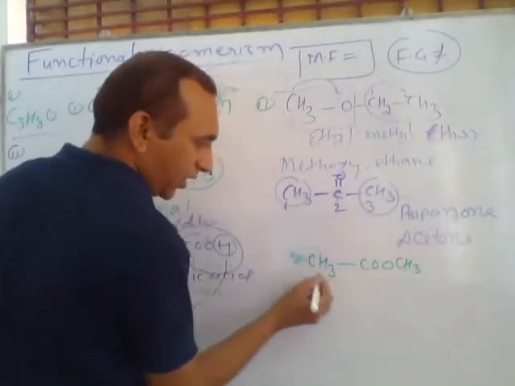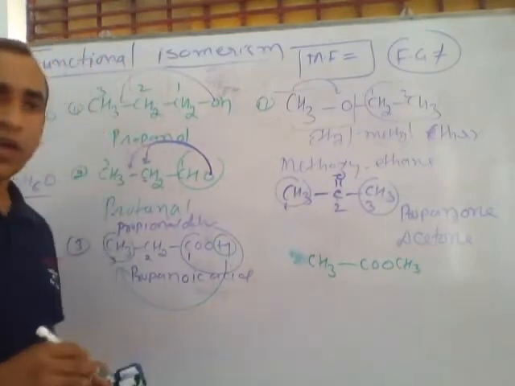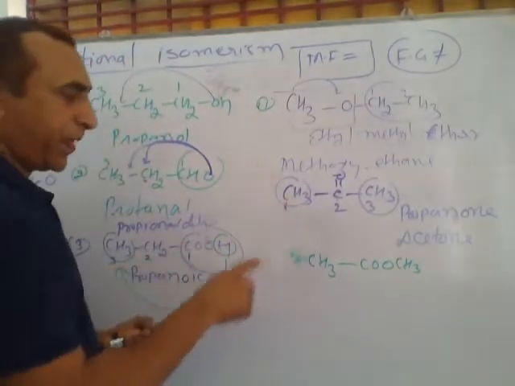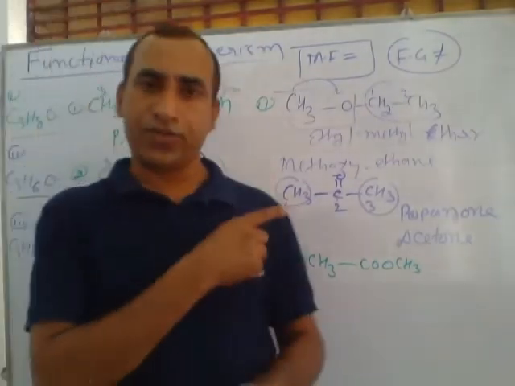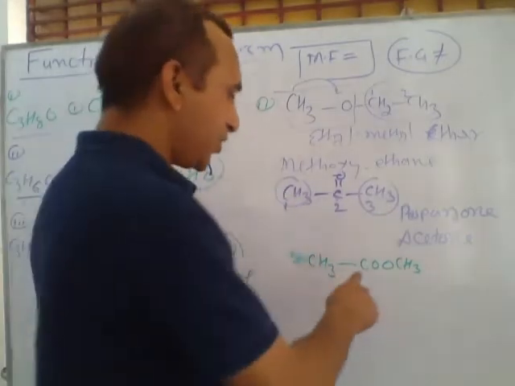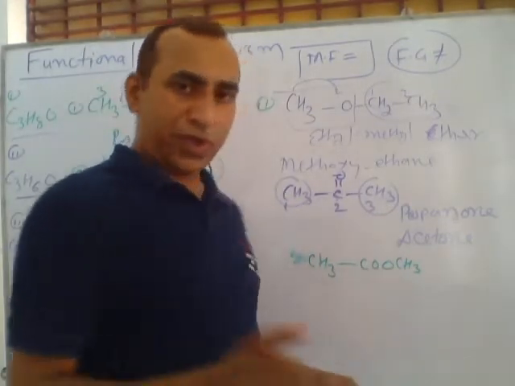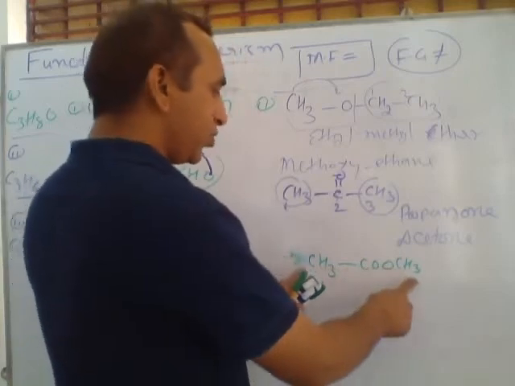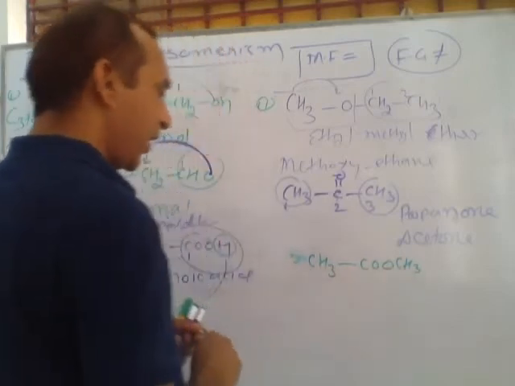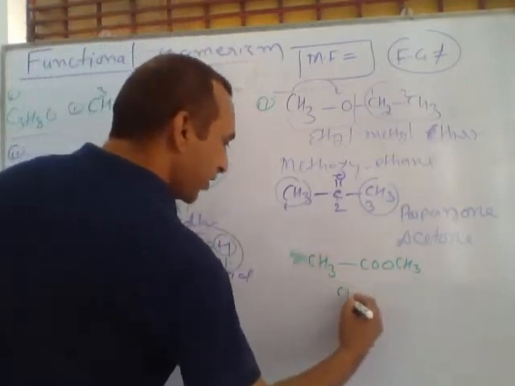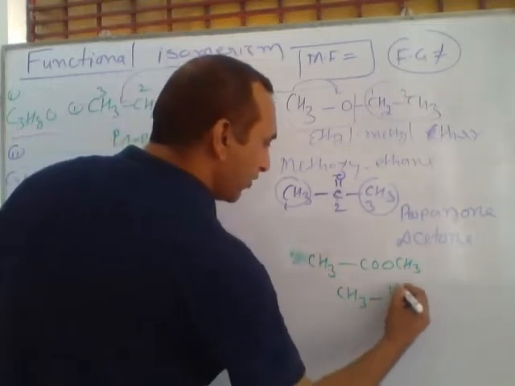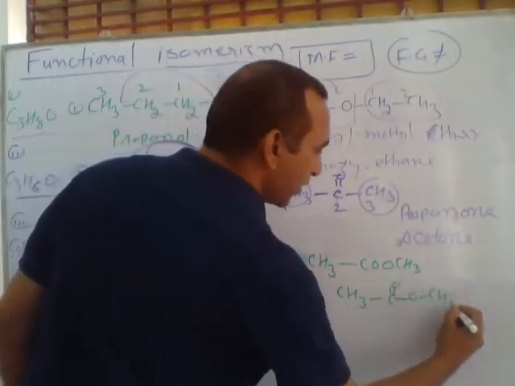Now this is called ester. In ester, the COO group is present between two CH3. Its structure is this type: CH3, C double bond O, O and CH3.